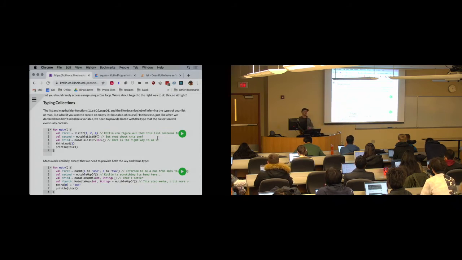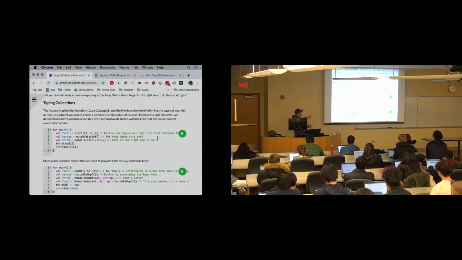But what about if I want to create an empty list? Just remember, if you call listOf and don't give it any elements, you are in trouble. You have an empty list that you can never add or remove anything from, so it's not going to be very interesting. The only time you really ever want to use this form is if you have a mutable list, because aren't you going to want to put something in there? If not, why are you creating it in the first place? Now, if I don't provide any elements, then there's no way for the type inference to succeed. On line 3, there is no way for Kotlin to know what type that list should have.